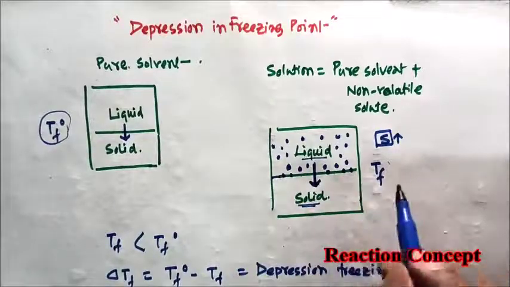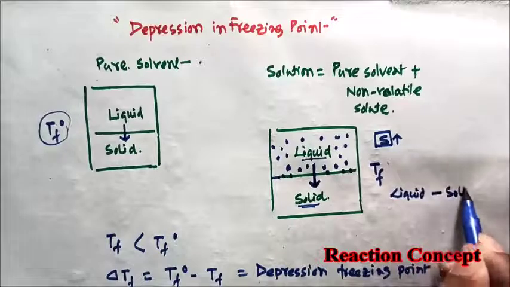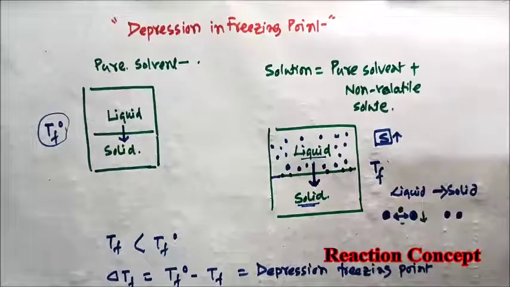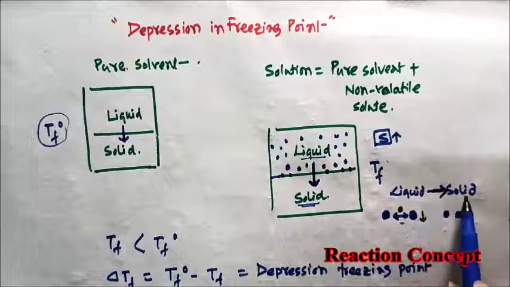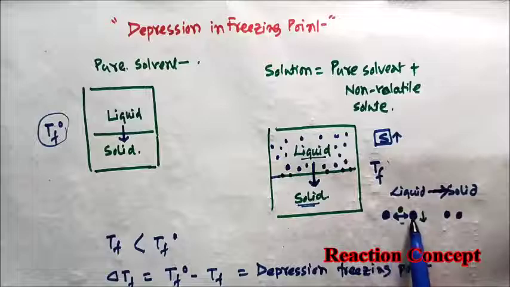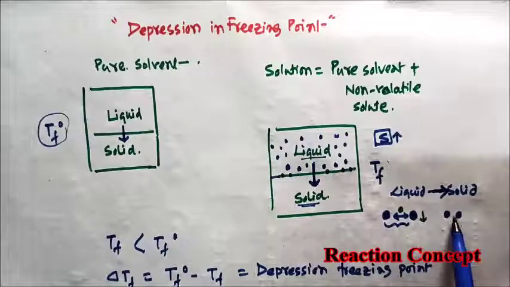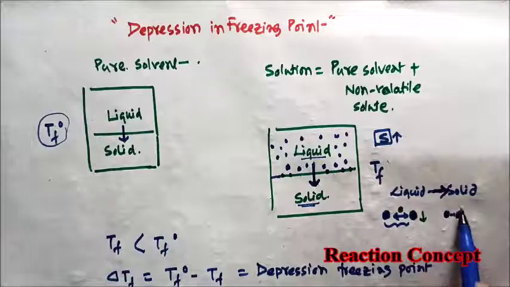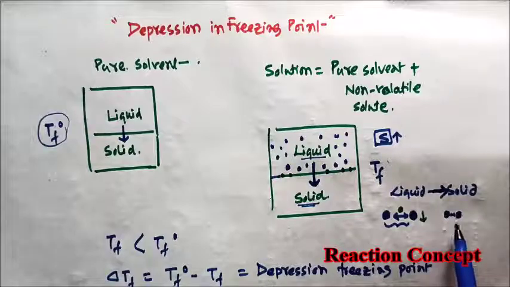You see what happened in case of freezing from liquid to solid. In freezing, the liquid state is converted to the solid state. In the liquid state, the solvent molecules are apart from each other by a larger distance compared to the solid state. In the solid state, the molecules are held by intermolecular force of interaction, and the distance between these two molecules becomes less compared to the liquid state.